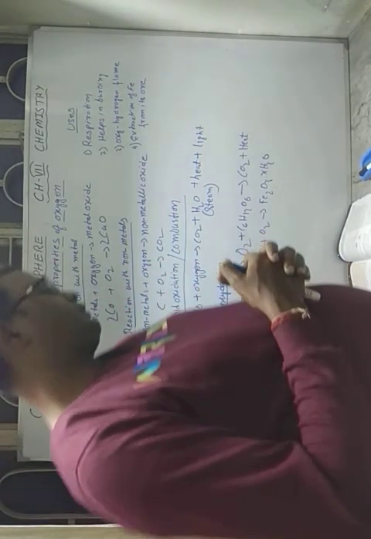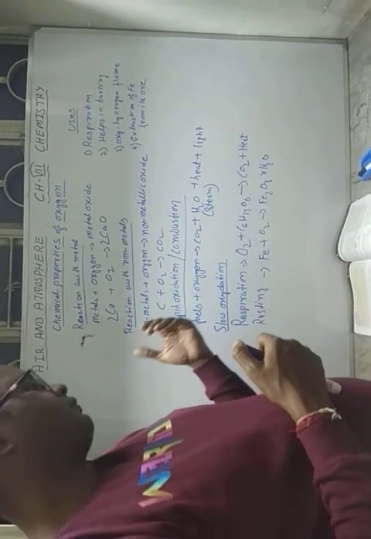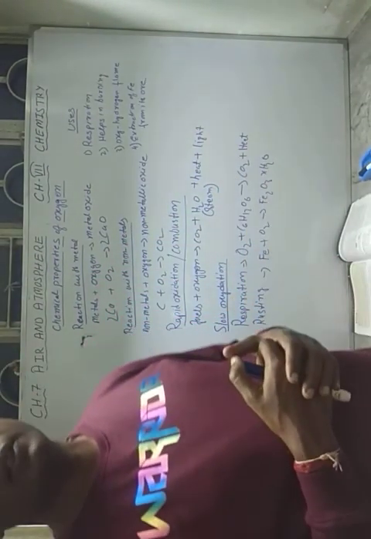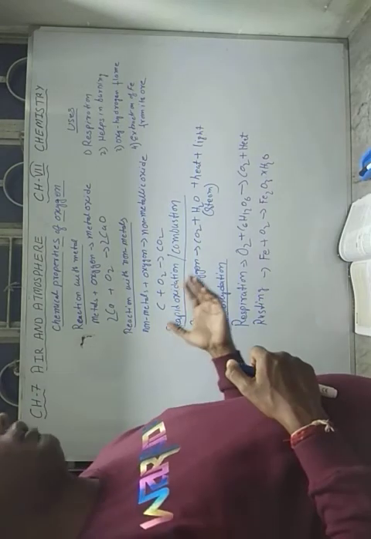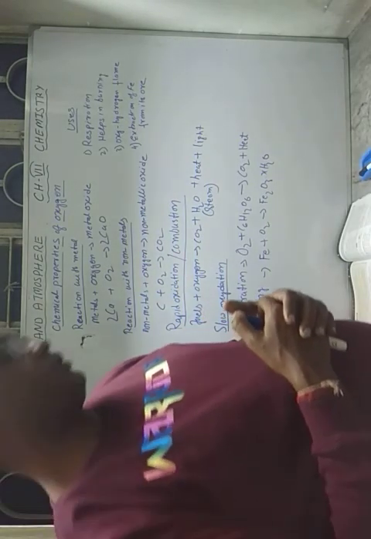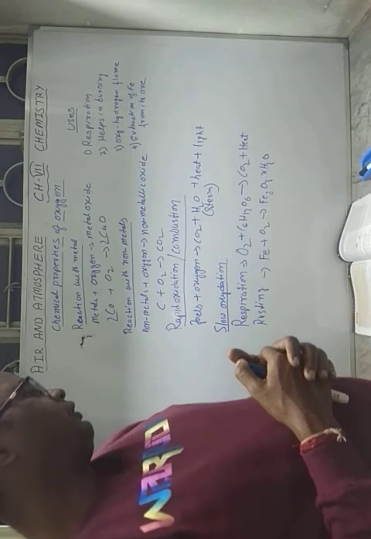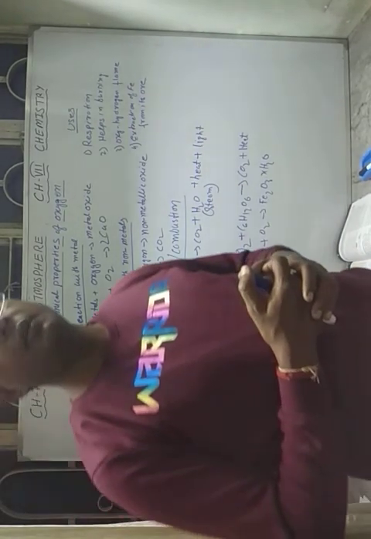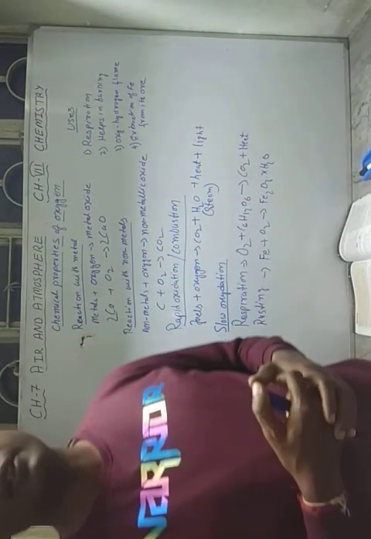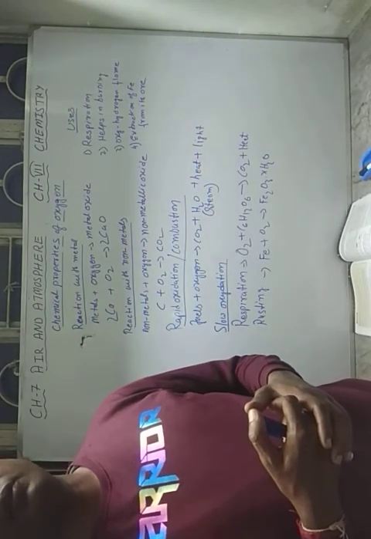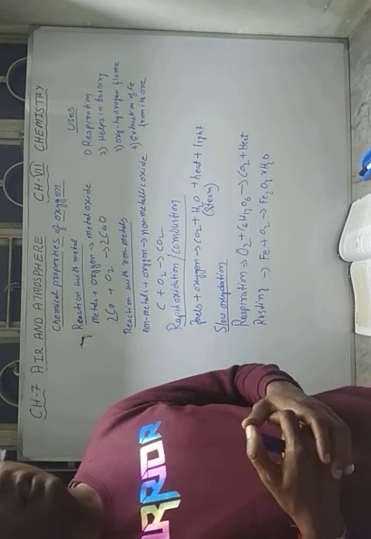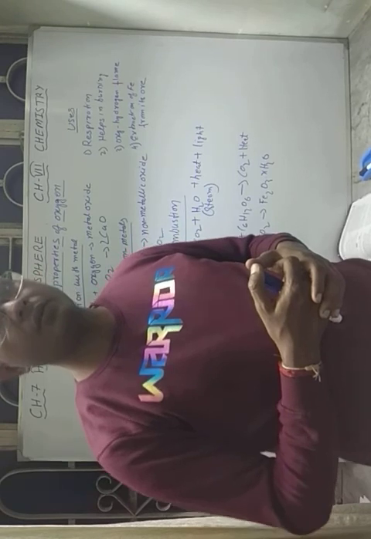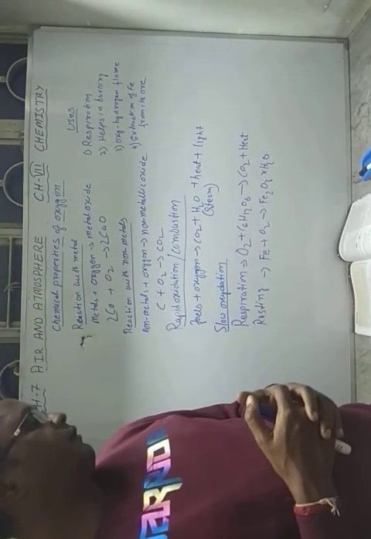Both these processes are needed to renew oxygen in nature. In photosynthesis, plants use carbon dioxide and in return give out oxygen.